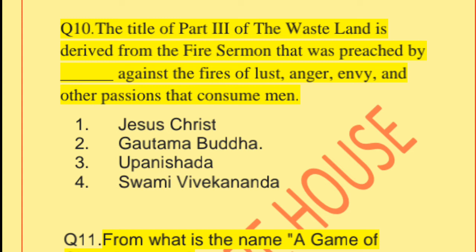T.S. Eliot chose its third section's title, The Fire Sermon, from the preaching of Gautama Buddha. The title of part 3 of The Waste Land is derived from the Fire Sermon that was preached by Gautama Buddha. That is the right answer here: the Fire Sermon against the fires of lust, anger, envy, and other passions that consume men.